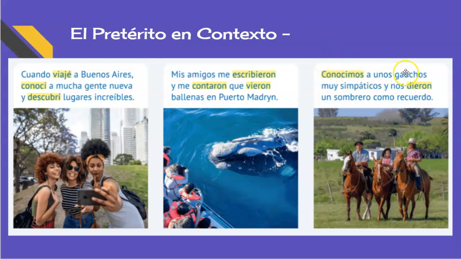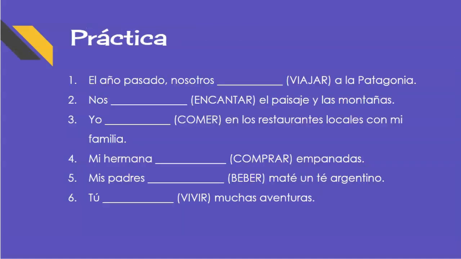Conocimos a unos gauchos. We met some gauchos, which are Argentine cowboys, muy simpáticos, y nos dieron un sombrero como recuerdo. Dar is a little bit irregular, but that means they gave us. We're going to talk about dar in a couple days, but dar has the ER-IR endings because it's just a really short verb, and so dar becomes dieron in the ellos, ellas, and ustedes. So nos dieron un sombrero como recuerdo.